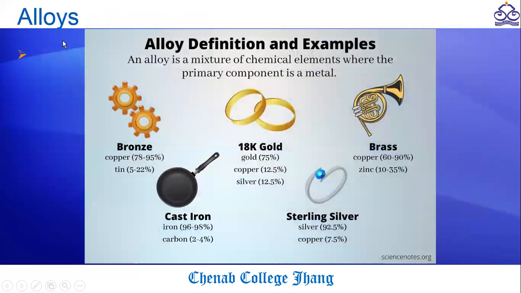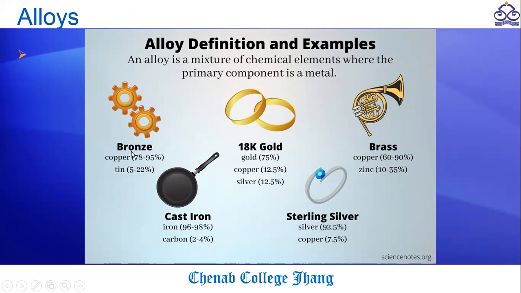Now we'll see what alloys are. An alloy is a mixture of chemical elements where the primary component is a metal. It means alloys are made up of at least two elements, where one element should be a metal and the other element may be a metal or non-metal.